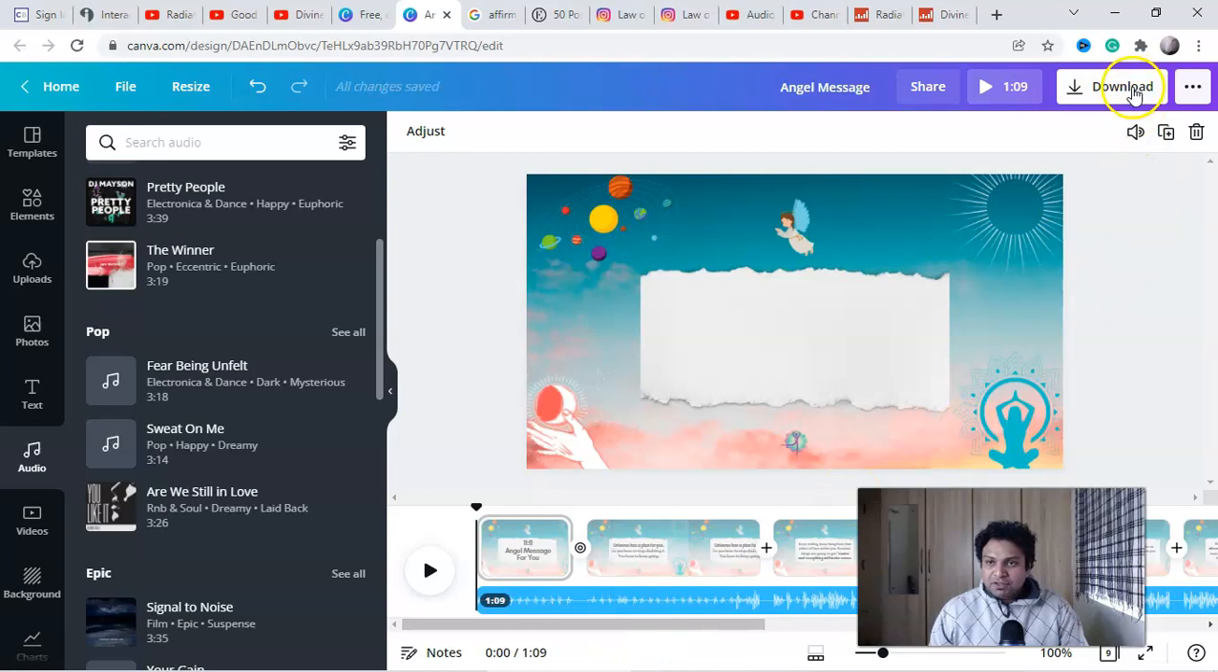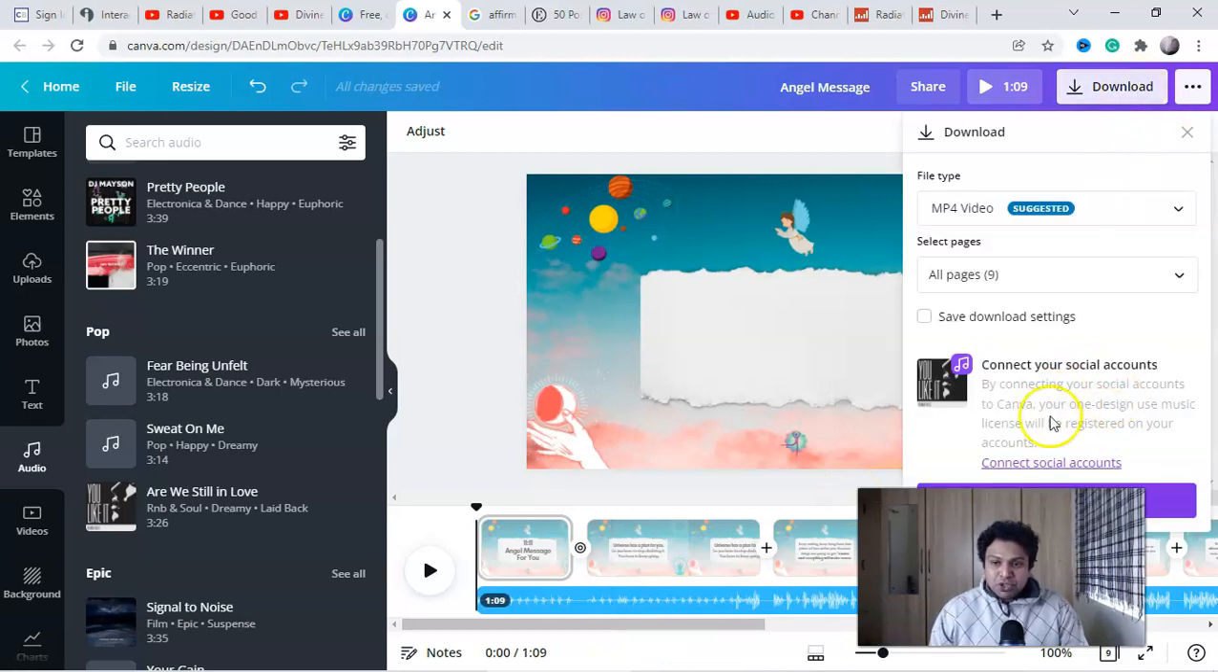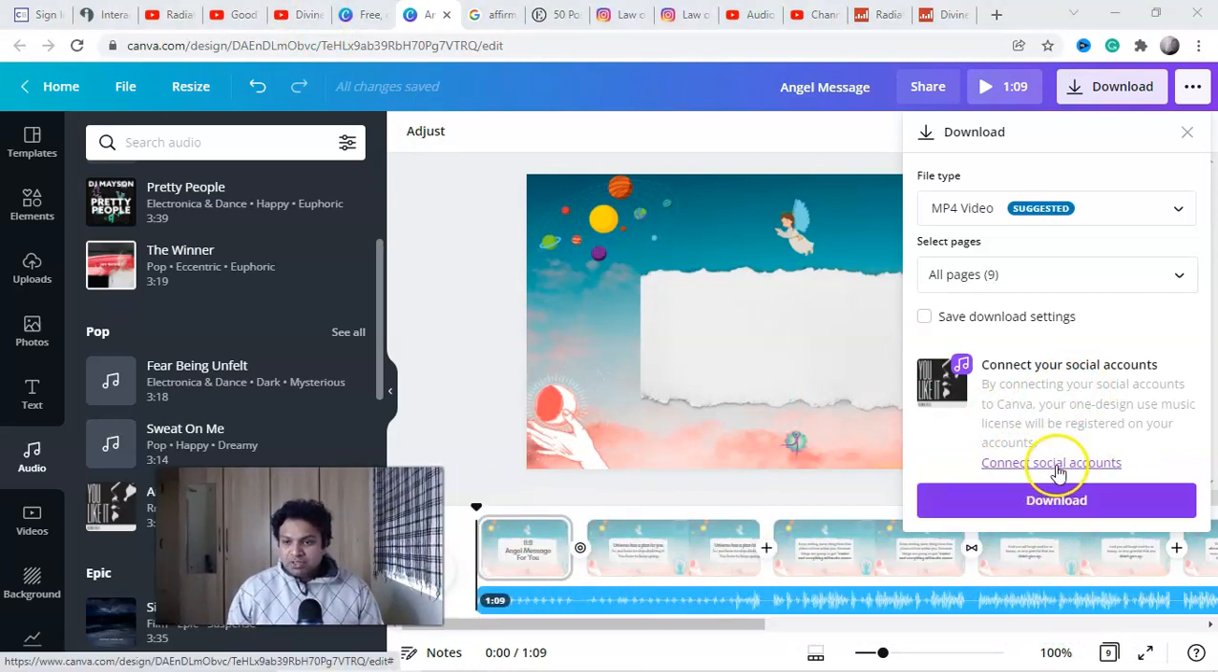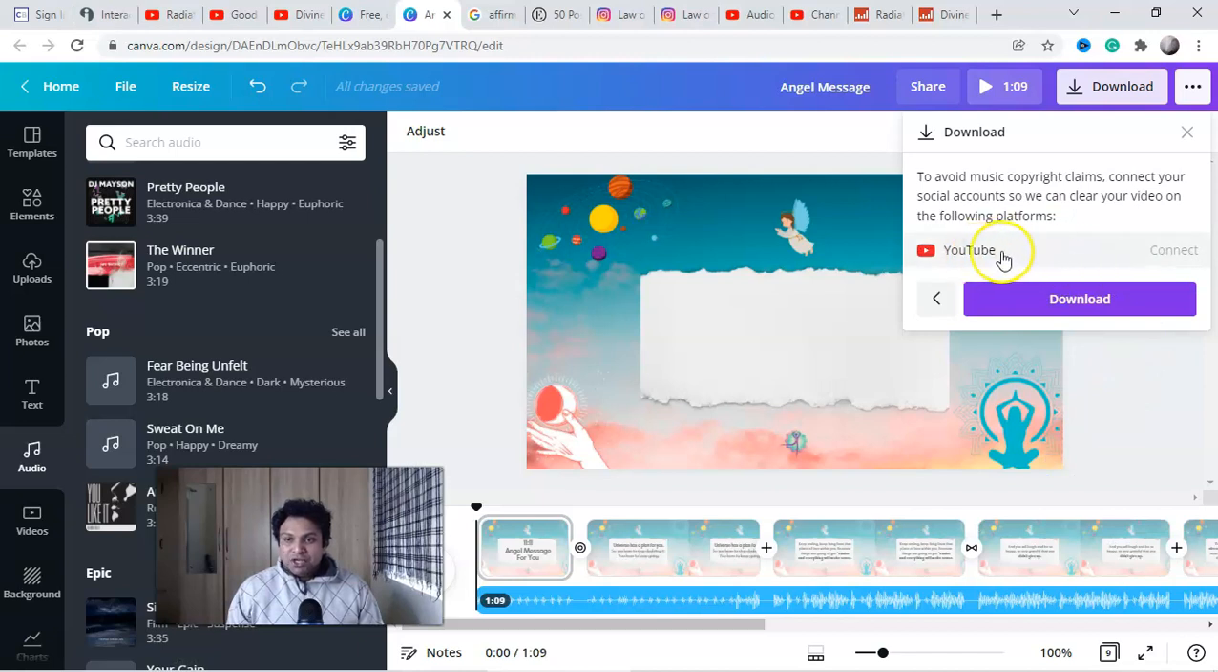Now what you have to do, select download, connect your YouTube account guys, whatever the account you have, right? Look at this option here, right? Connect your social account. So you can connect your YouTube account. Once you connect guys, they will free you from the copyright claims.